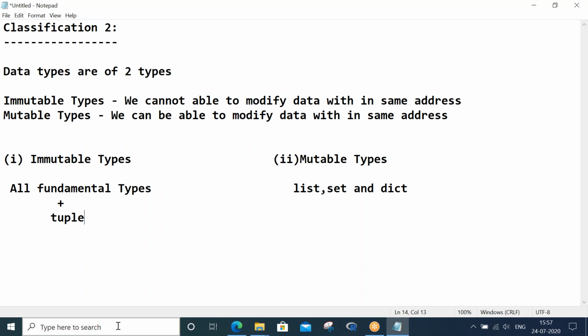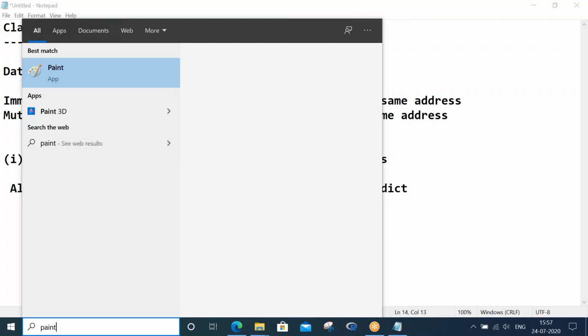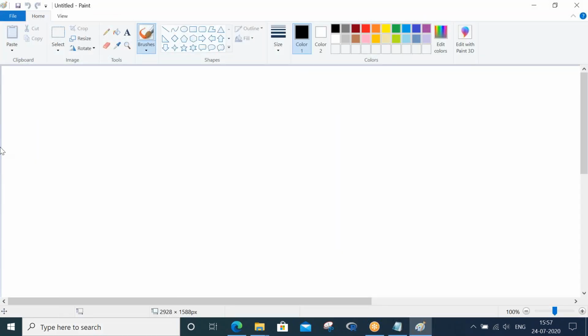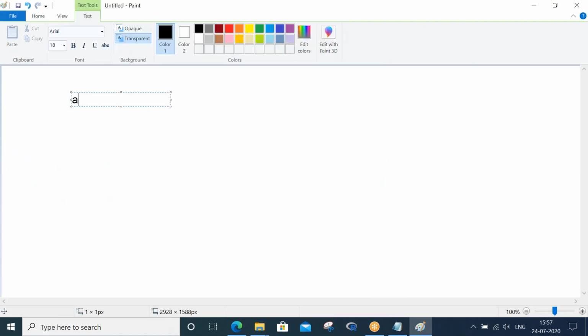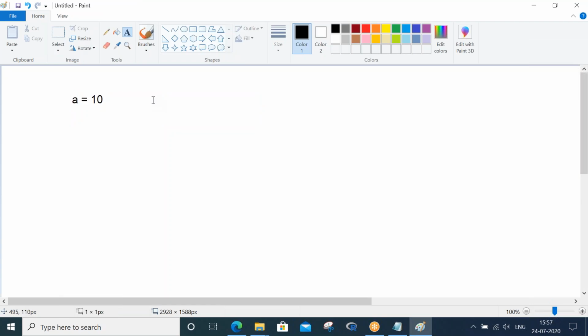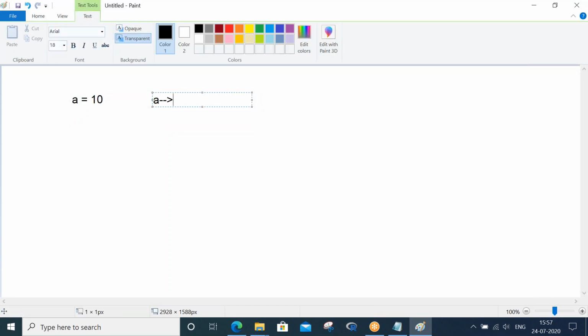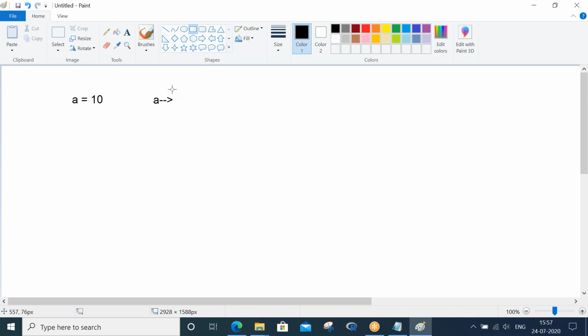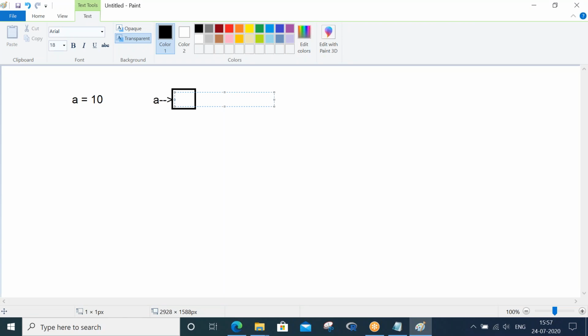Let me make you understand this concept clearly with a diagram so that it will be very helpful. Imagine I give a equals 10. Then a will be pointing to a memory location where the value 10 is stored.